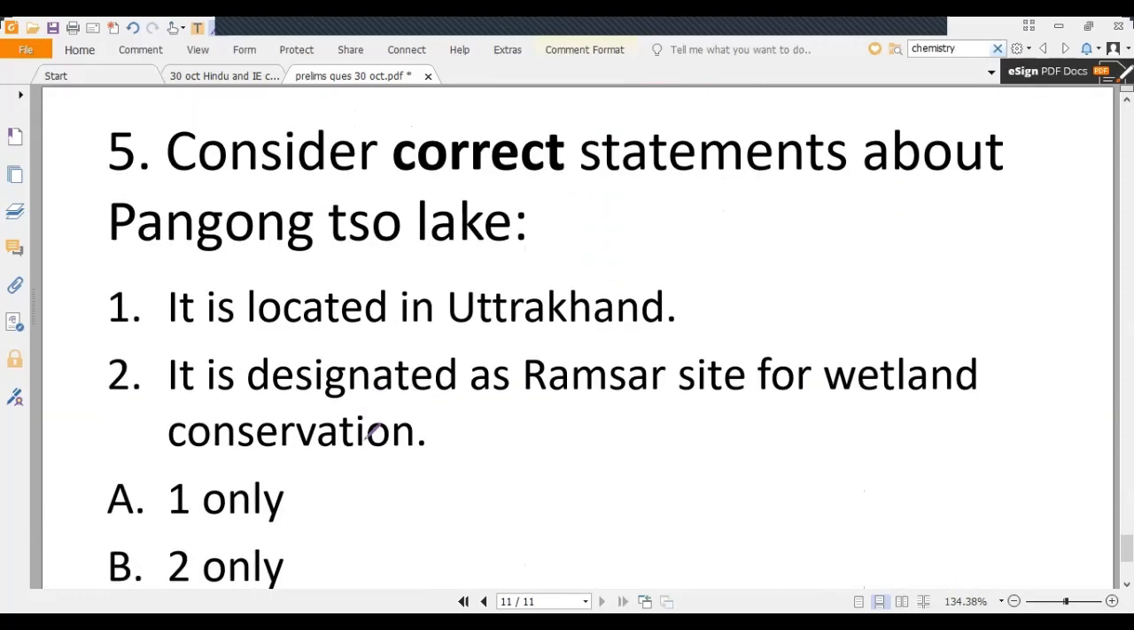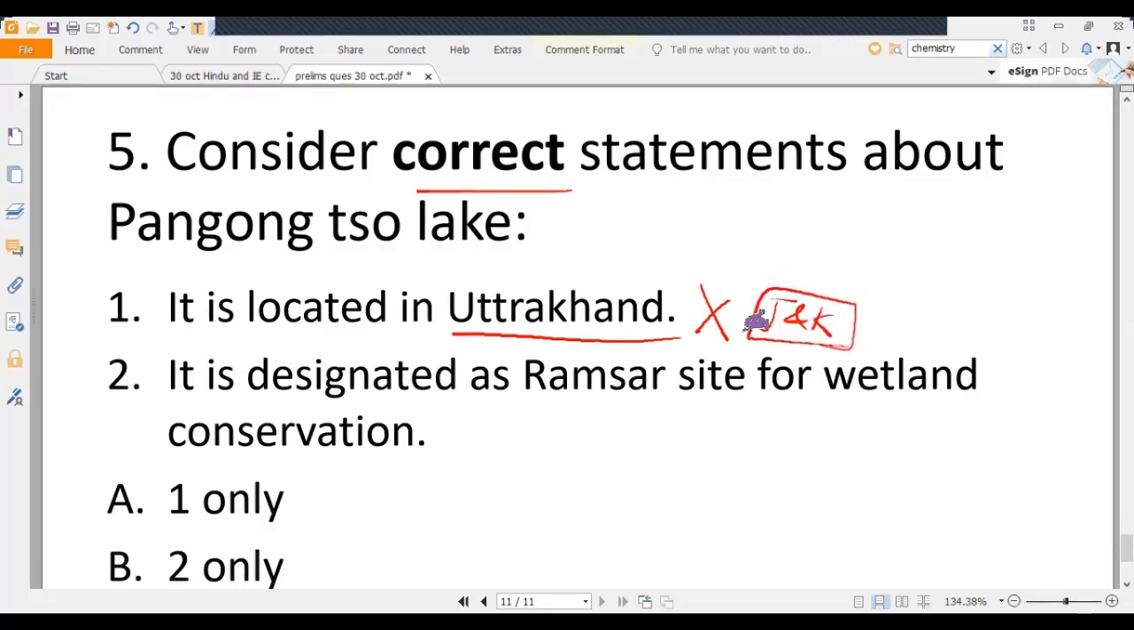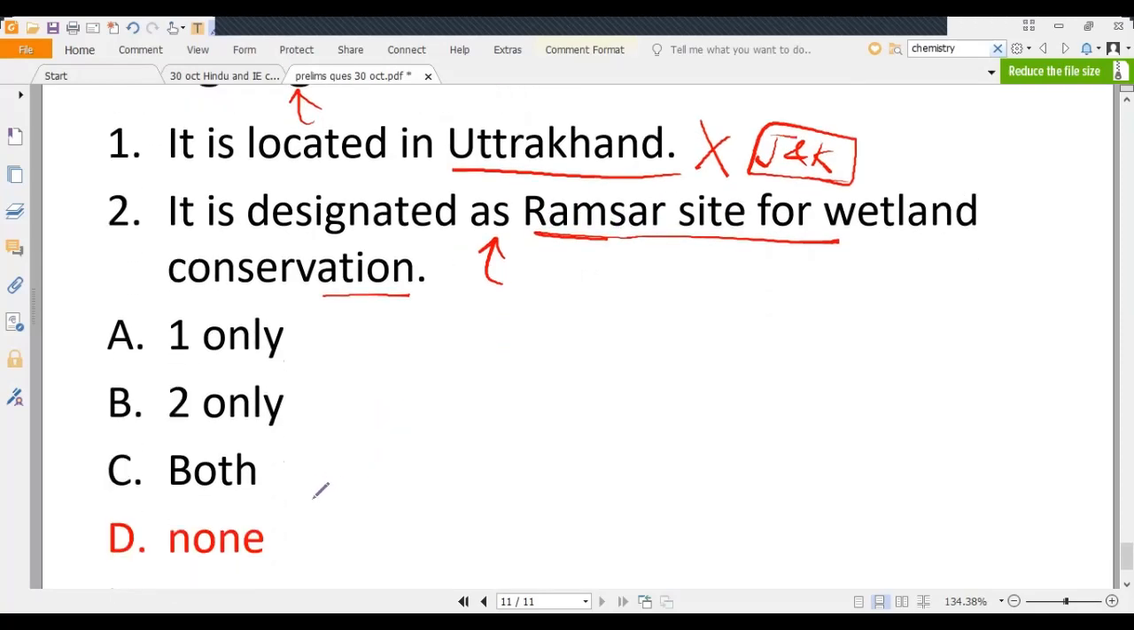And last question of the day, consider correct statements about Pangong Tso. It is located in Uttarakhand. No, it is located in Jammu and Kashmir. And second, it is designated as a Ramsar site for wetland conservation. No, it is not designated because some of its part is located in China occupied Kashmir and some part is in India's Kashmir, and that is why it is not part of a Ramsar site. So the answer is D. So that's all for the day.